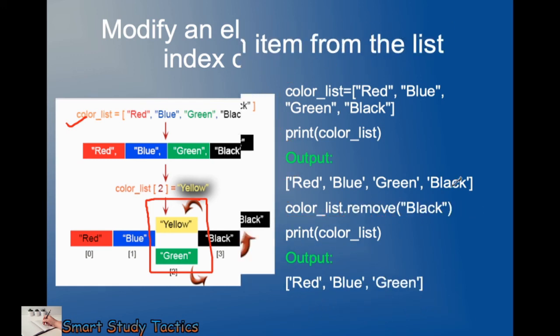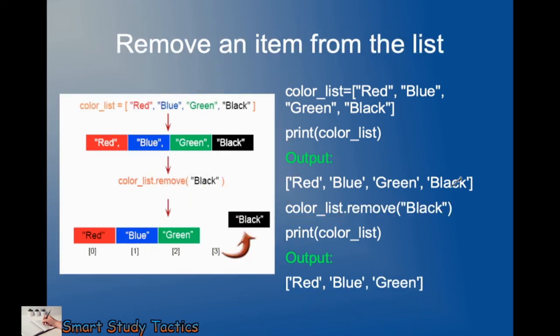Next topic. Next, we have removing an item. If we insert an item and want to remove it, we have a simple keyword, remove, and the value of that item in the list. Here we have the main list. We have to use list name dot the function and the name of the value which you want to remove. So color list dot remove black, I want to remove. After that it will show the output of these three after the execution.